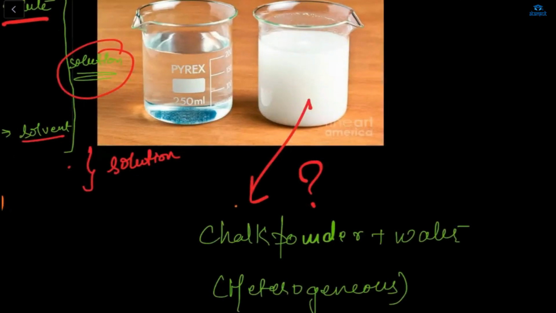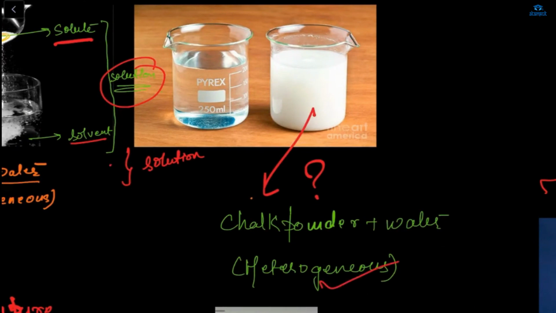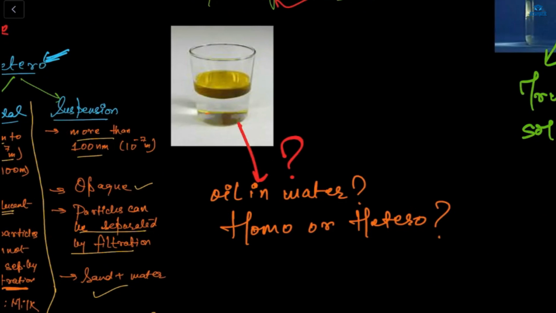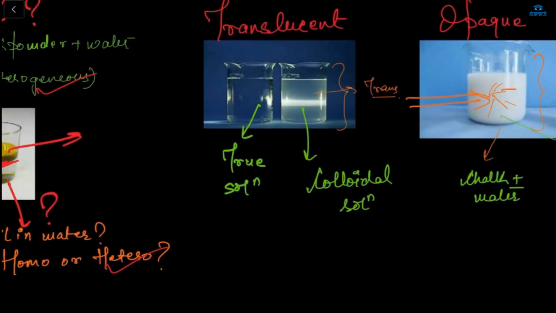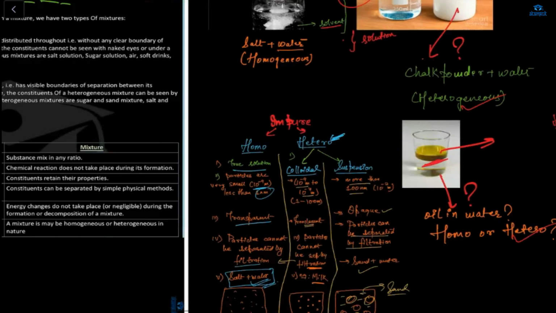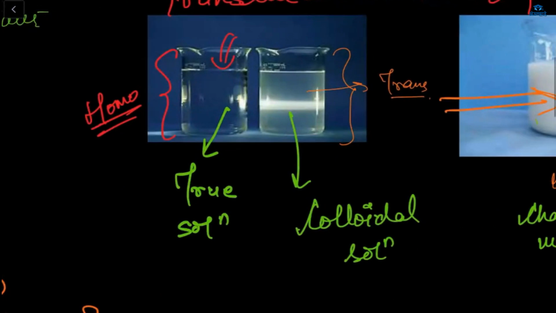Now what is this? This is chalk powder plus water. This is a heterogeneous mixture. This is oil and water. So what is this, homo or hetero? Obviously it is hetero because the non-uniform composition is easily visible. Next, this is a true solution, which is homogeneous. Here we cannot see what we have mixed in this water. It's transparent. See, the true solution is transparent, and this is a homogeneous mixture.